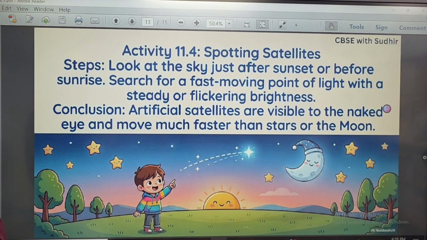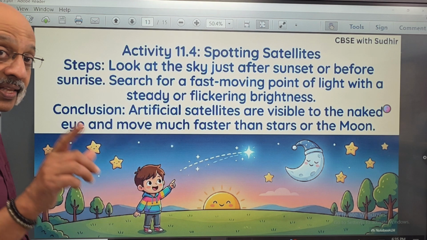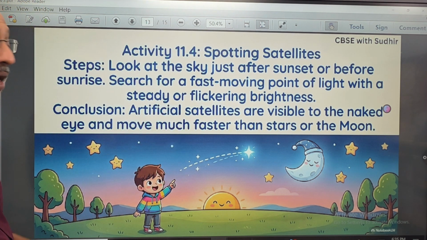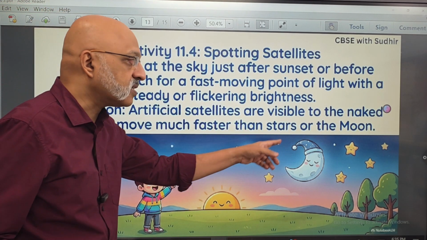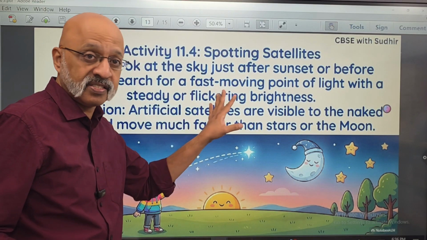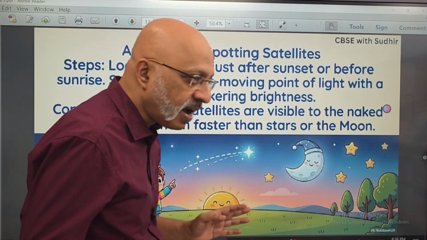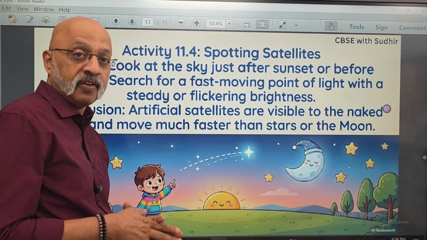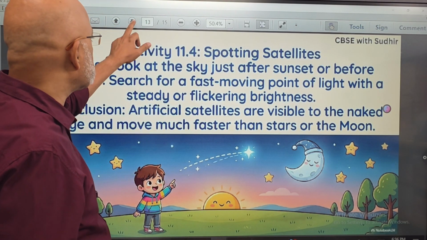Now, activity 11.4, spotting satellites. Look at the sky just after sunset or before sunrise. Search for a fast-moving point of light with a steady or flickering brightness. That, in all likelihood, will be an artificial satellite, unless it's a comet. Artificial satellites are visible to the naked eye and move much faster than stars or the moon. This is a very fascinating concept. If you ever have time, spend it looking up at the sky, and you will find something very fascinating out there in outer space.